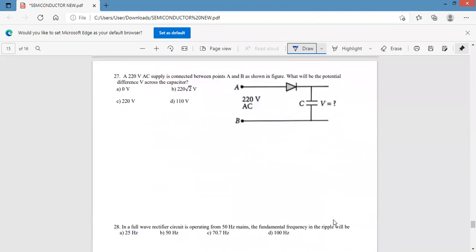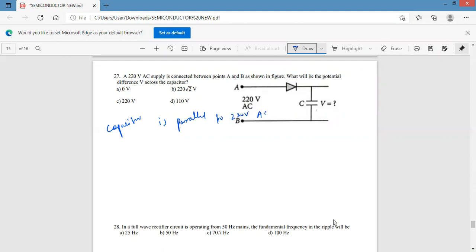Next, question 27. We have to calculate the voltage or potential difference across the capacitor. The capacitor is parallel to the 220 AC voltage.